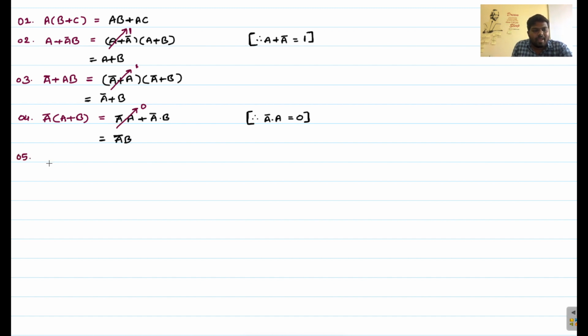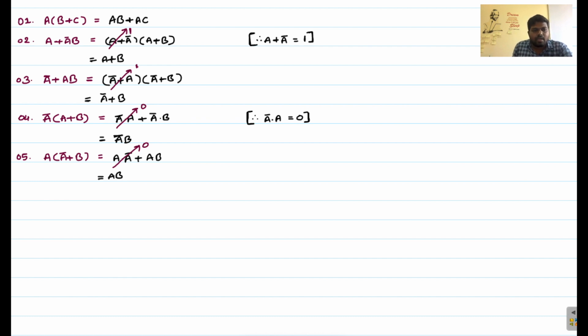You can take A into (A bar plus B), which equals, from the distribution theorem, A into A bar plus A into B. But we already know A bar into A equals 0, so that will become 0. So what you will get? AB. This is your answer, right?